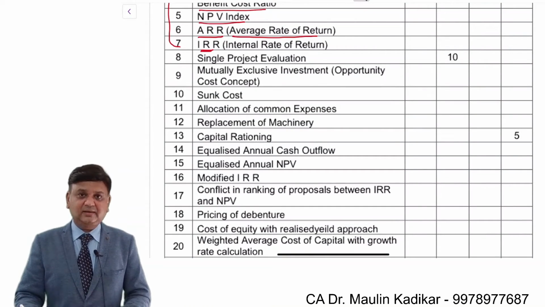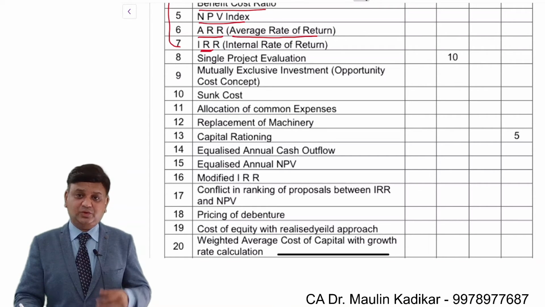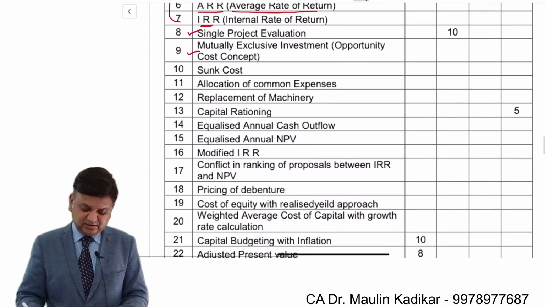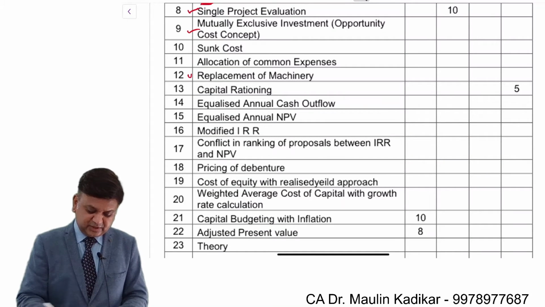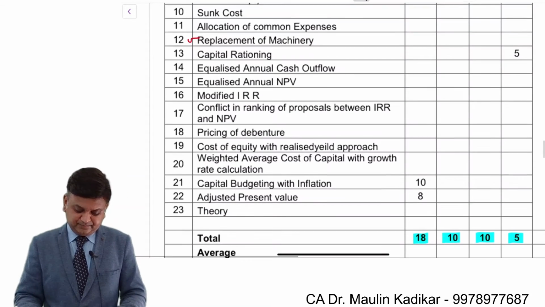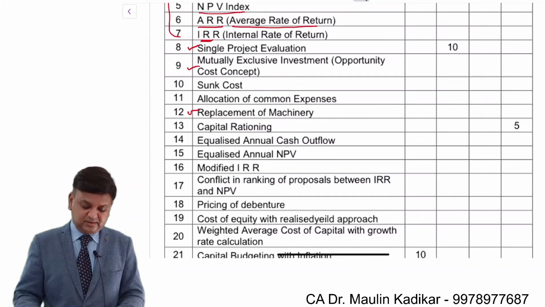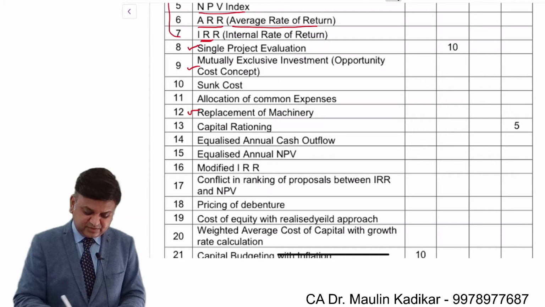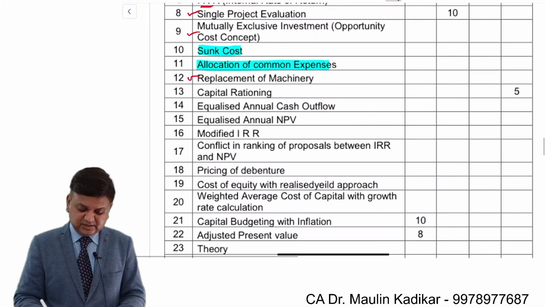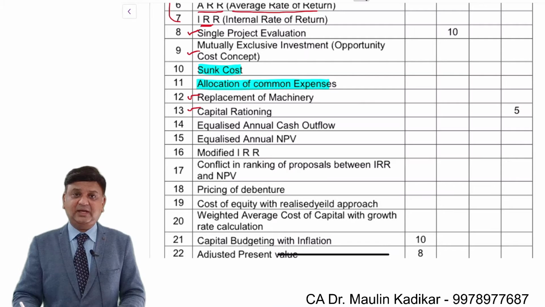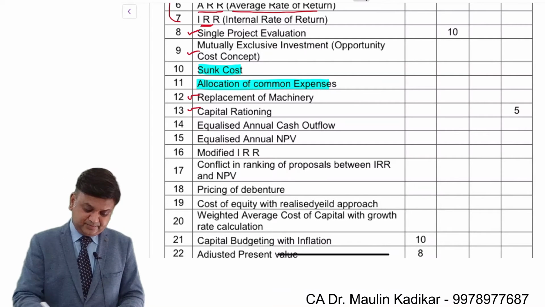Then you are going to understand decision making in different situations, called single project evaluation, mutually exclusive investments, and replacement of machinery. These are the things that we are going to understand. These are certain miscellaneous concepts that we have: sunk cost and allocation of common expenses. This is a special situation in which we are going to understand decision making, called capital rationing.